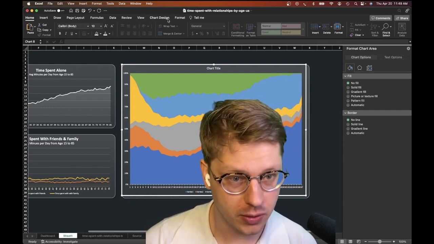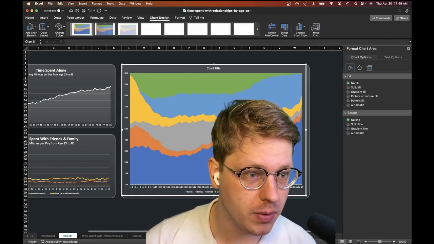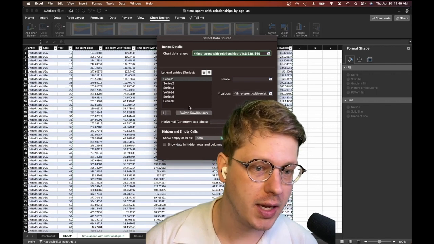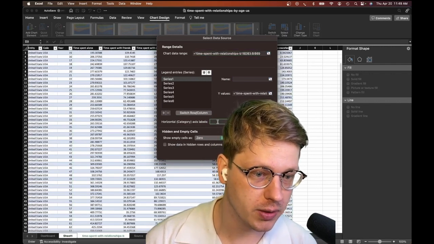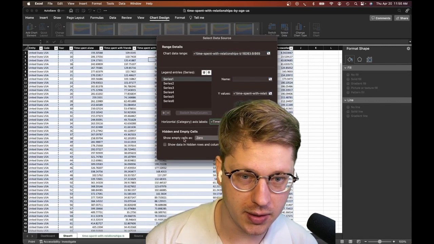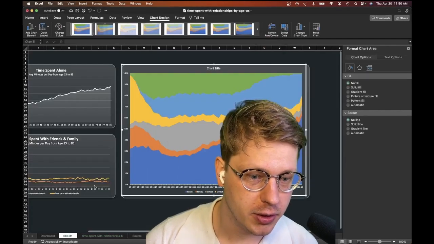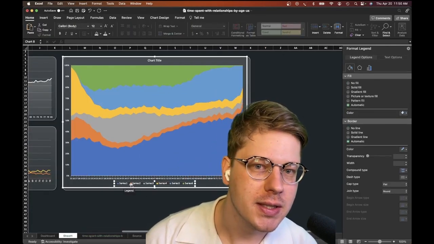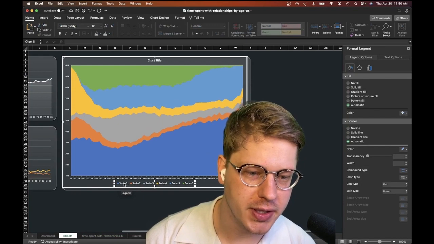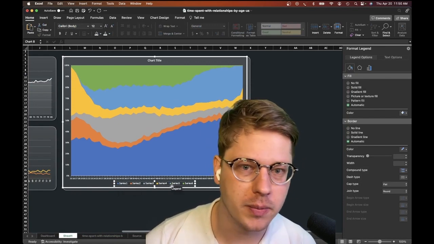So we've got to go to chart design, select data like we did before. And again, to do this, just on any of your series, click into the horizontal axis label area and then just select the column with year, hit OK, and it should all show up. Now our series labels here in our legend just say series 1, 2, 3, 4. We're going to have to update those as well.